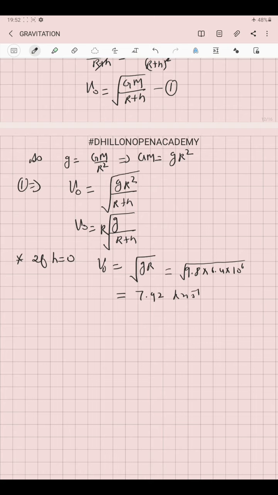When the height of the satellite increases, it is attracted lesser and lesser by the gravitational force of the earth, due to which the orbital speed also has to decrease. Moreover, its value depends upon the mass of the planet as well. More the mass of the planet, greater will be the orbital velocity.